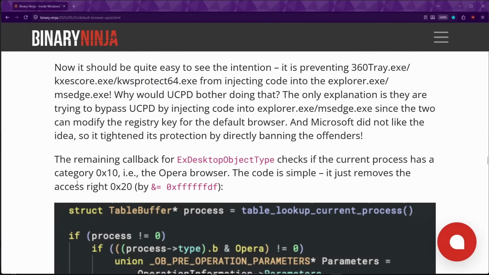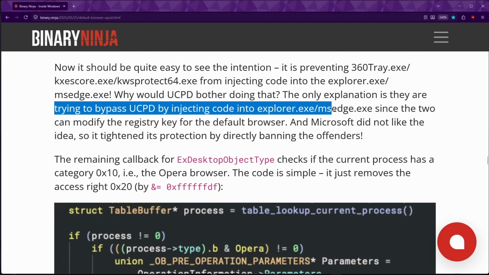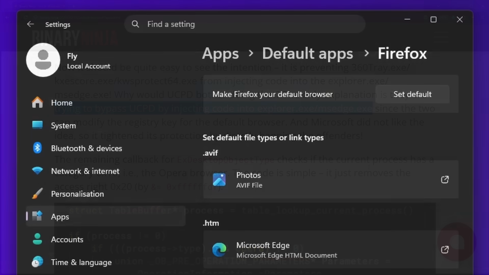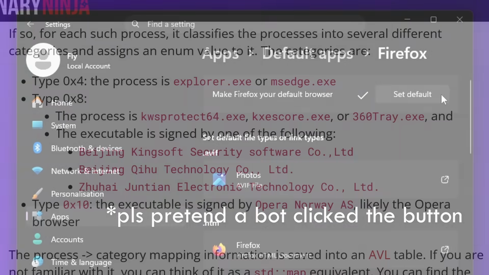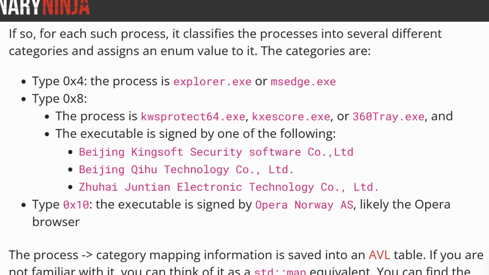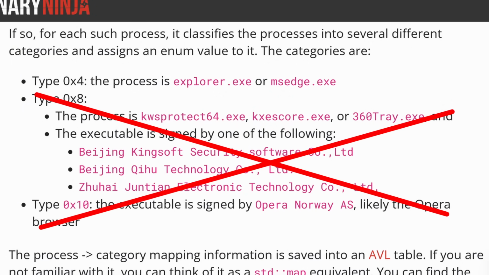Some Chinese vendors seem to have taken that as an invitation to either inject code into the trusted Microsoft processes to modify the registry, or even just open the settings and press the UI button for the user automatically. As a consequence, Microsoft explicitly denylisted those applications from being able to do either thing.